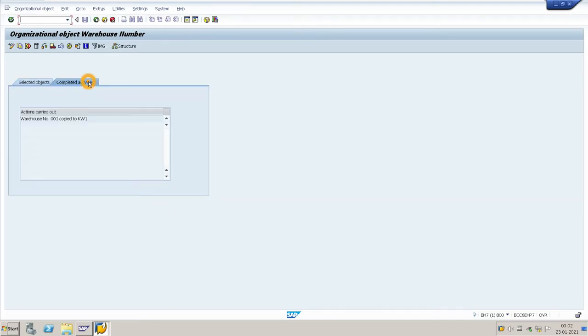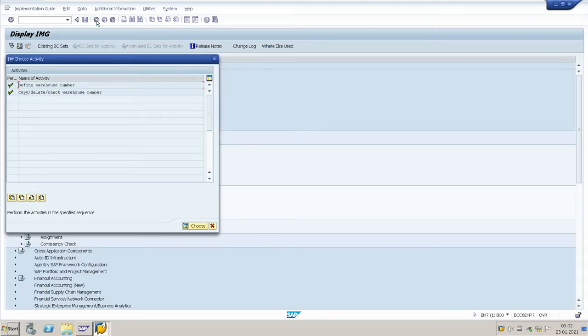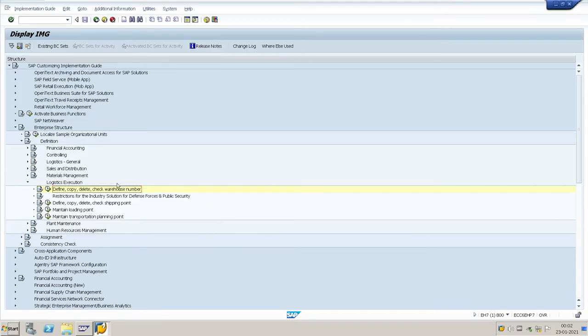Here you see the complete activities. Warehouse number is copied. We want to check, click warehouse number.